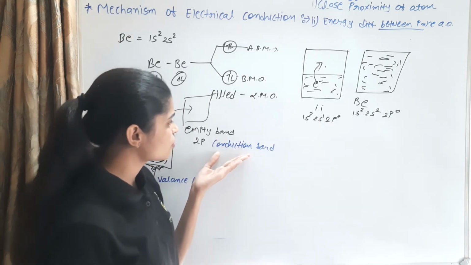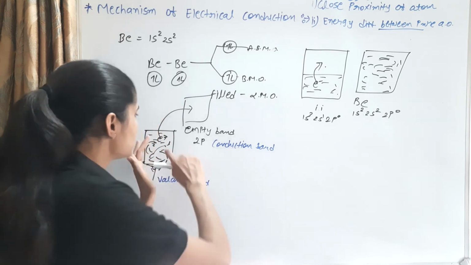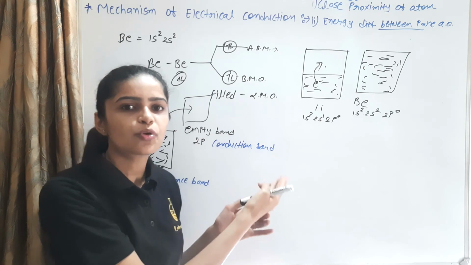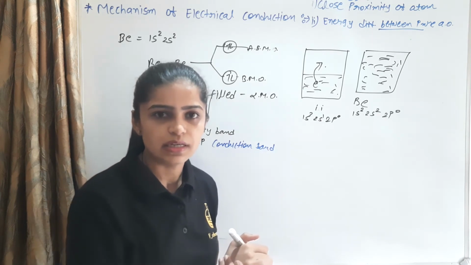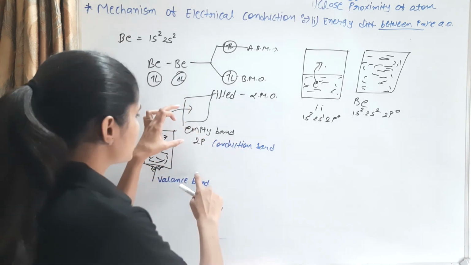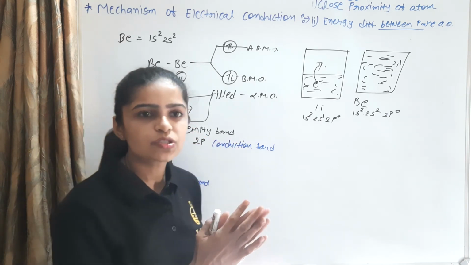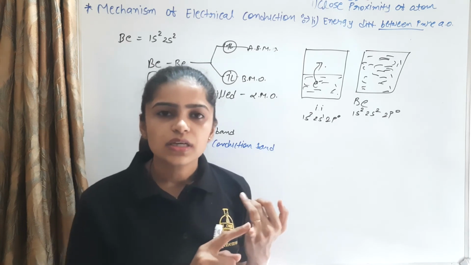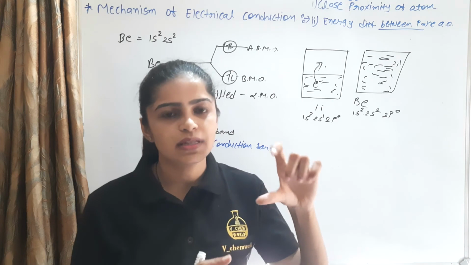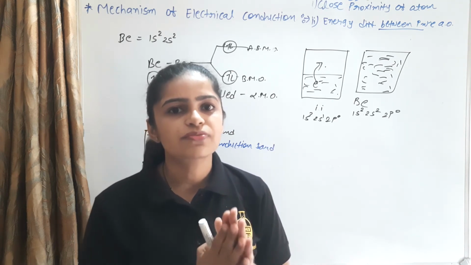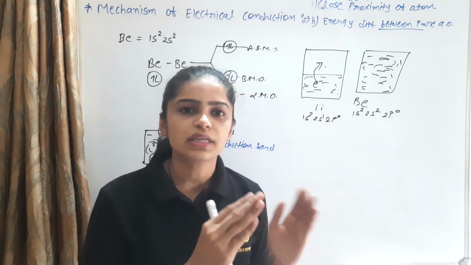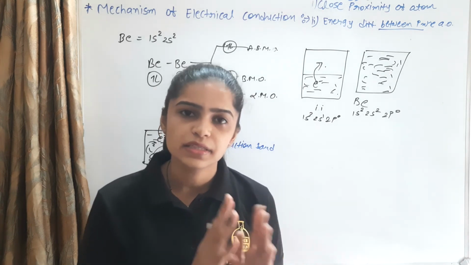Why is this known as the conductance band? Because of the electron movement towards the conductance band, it produces the conductivity of electric current. The energy gap between the valence band and conductance band determines whether a material is a conductor, insulator or semiconductor. In the conductor, the energy difference is small. In the insulator, the energy difference is high. And in the semiconductor, the energy difference lies between the conductor and insulator.